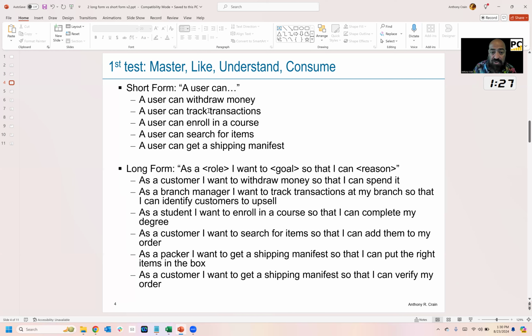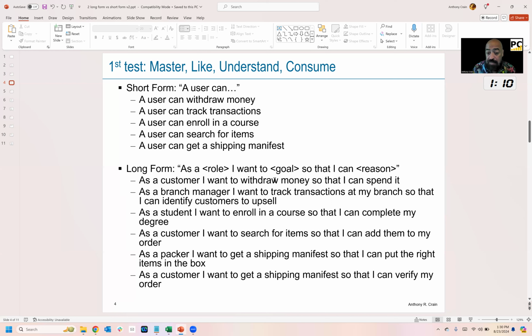So if you look here, a user can withdraw money is the short form. They can track transactions, enroll in a course, search for items, and get a shipping manifest. So all very easy to consume. Down here, same story. As a customer, I want to withdraw money so that I can spend it. So I can withdraw money, right?